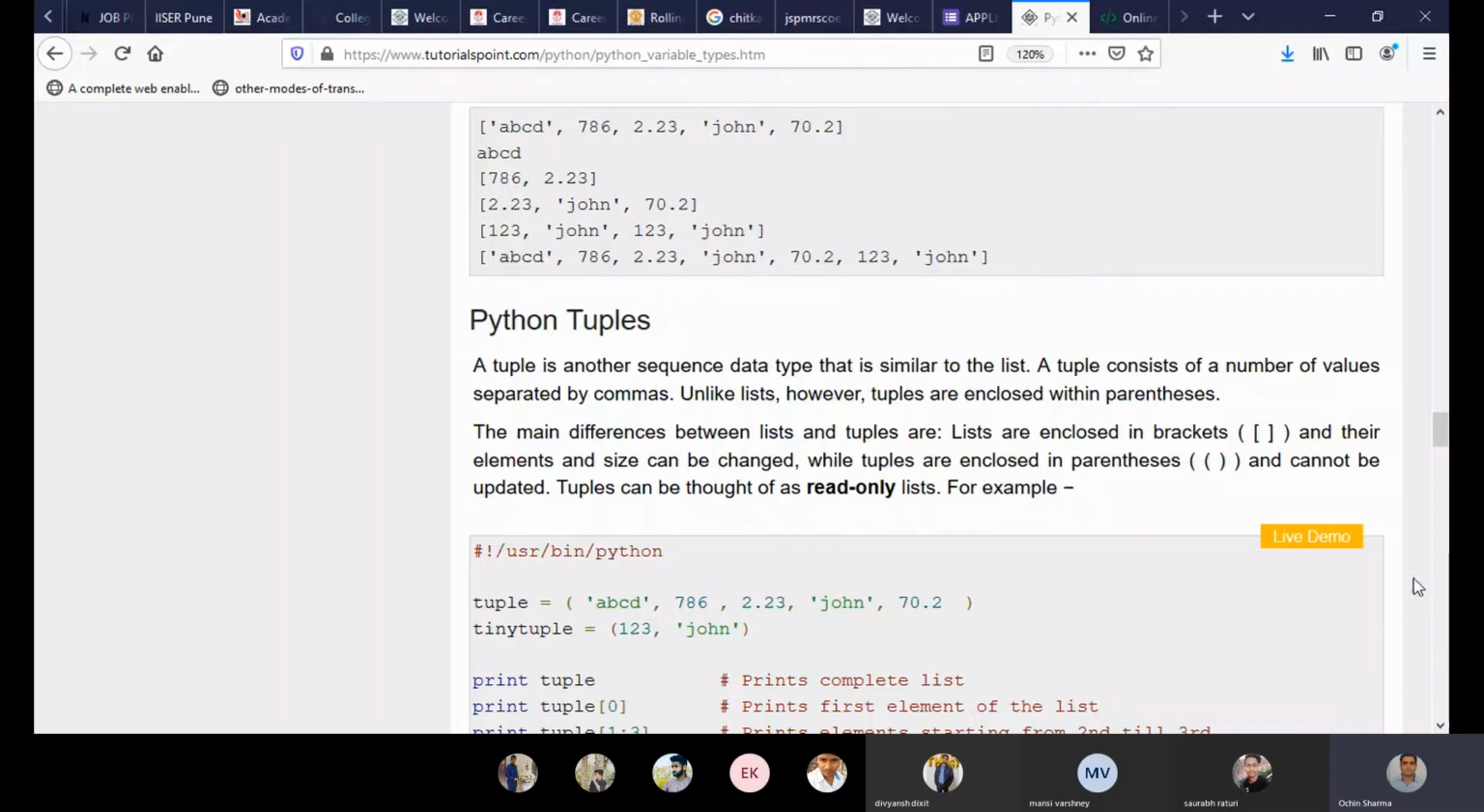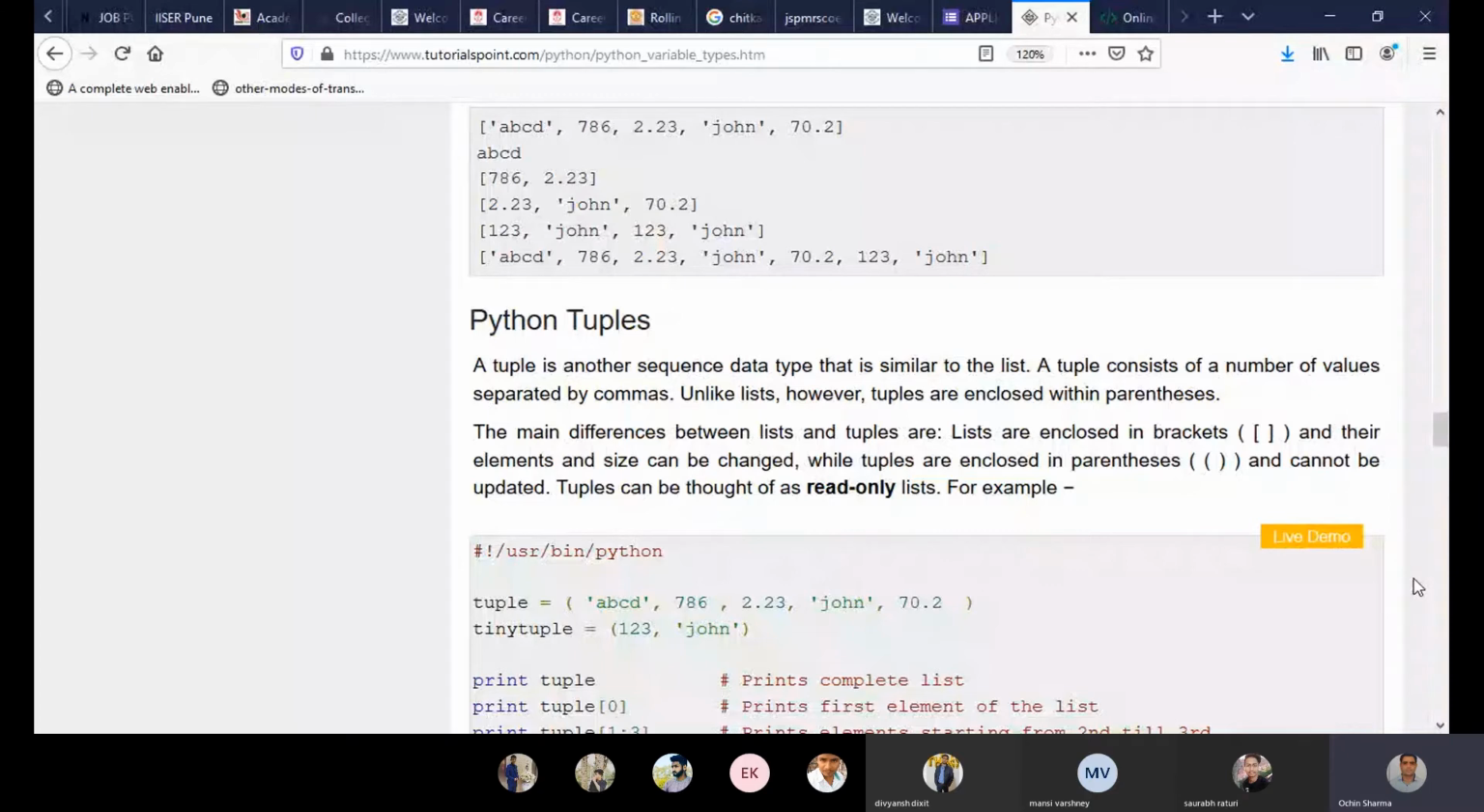A tuple is another sequence data type that is similar to the list. Now you need to be careful when it is said that it is similar to another data type. You must also find out the difference. A tuple is another sequence data type that is similar to the list.